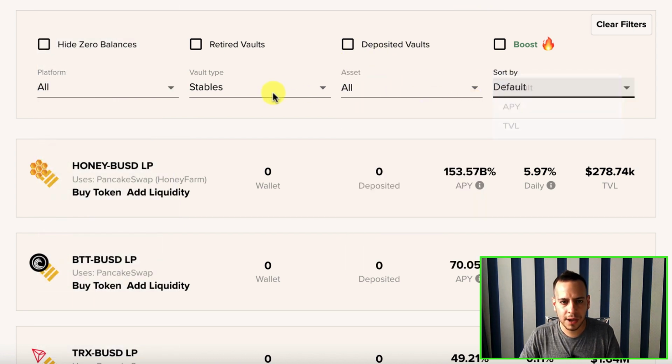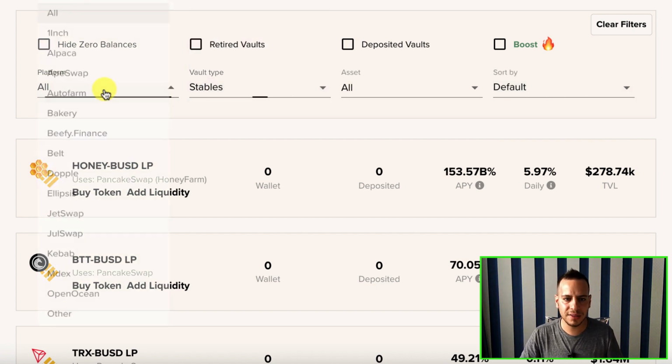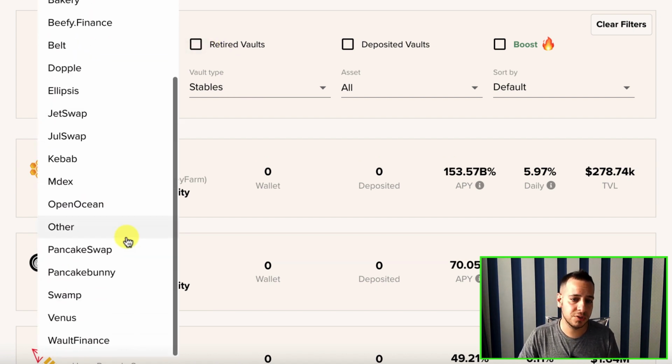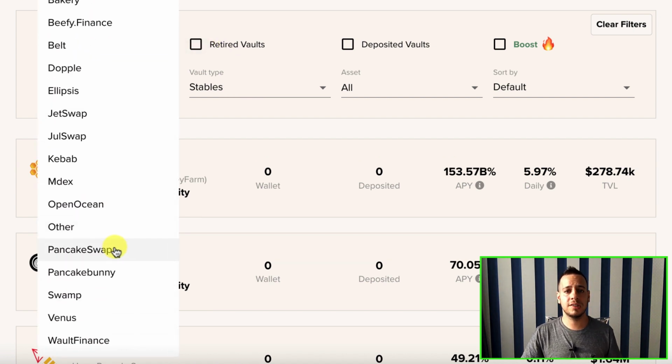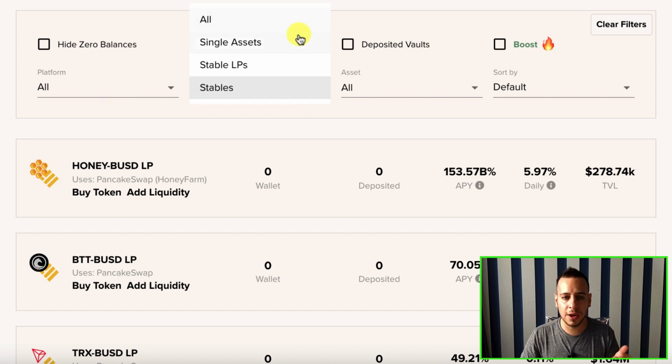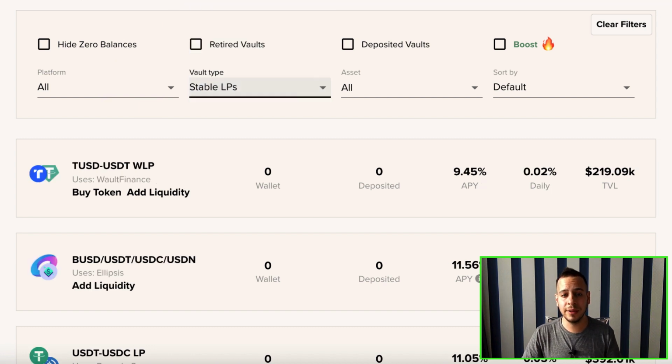Sort by APY, you have sorting, you have vault types, you have filter by asset, by platform. Let's say you want only PancakeSwap because you trust only their smart contracts, so you can filter by platform. You have a lot of different filtering options. It doesn't really matter. You can play with it. Okay, stable liquidity pool tokens. So this is all the stable coins that you can actually provide liquidity and get yields.